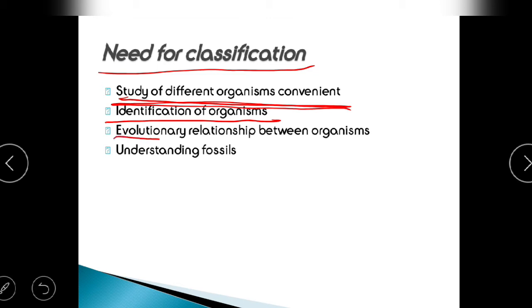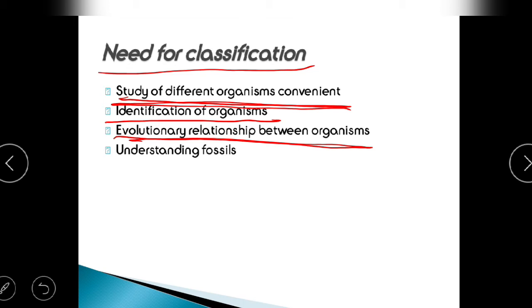Next, to find the evolutionary relationship. If I don't know how organisms have evolved, we won't be able to understand their features properly. For example, human beings have evolved from apes, right? If I go further downward, human beings have evolved from fishes.